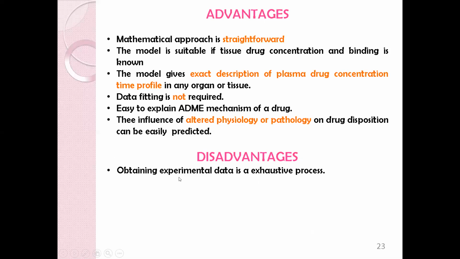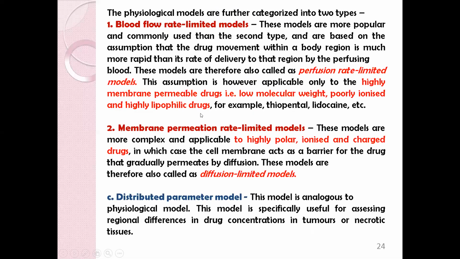Disadvantage is what? Obtaining experimental data is a very exhaustive process. Now there are two types of physiological model: the blood flow rate limited model, which is applicable to highly membrane permeable drugs, and it is based on the assumption that drug movement within the body is much more rapid than its delivery to that region by perfusing blood.